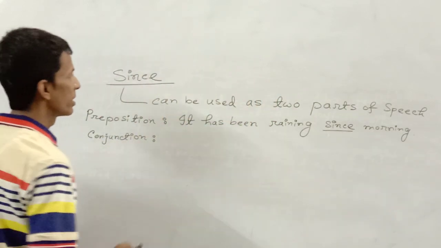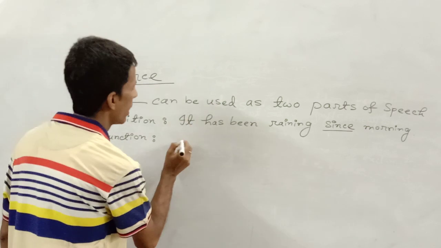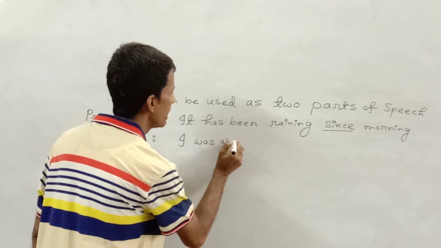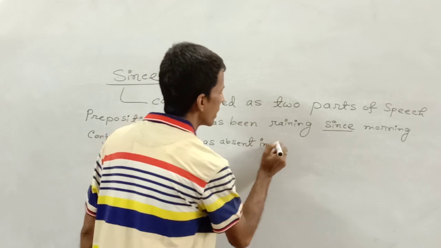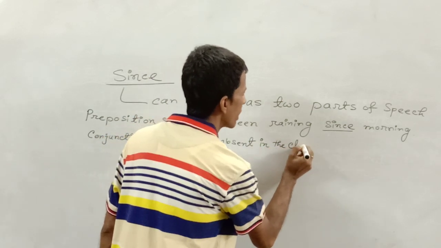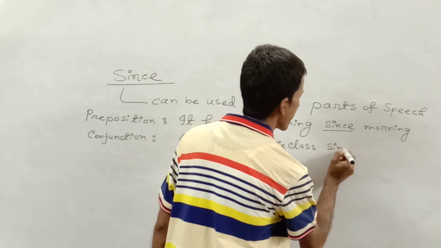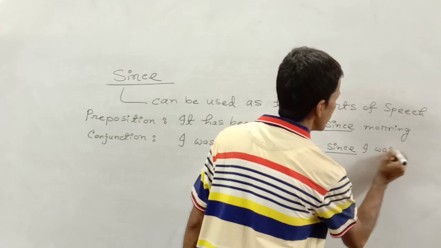Now conjunction. In what way can since also be used as a conjunction? I was absent in the class since I was ill.